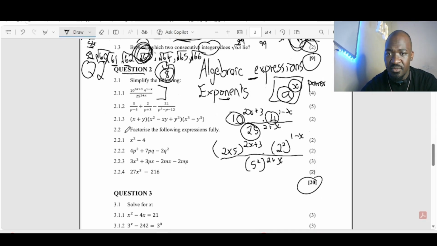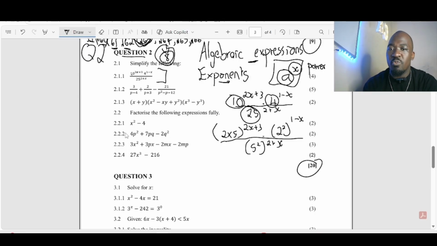Then now we come across 2.2.2, where this one is testing whether you understand how to add fractions, subtract fractions, multiply fractions, and divide fractions. This is to test you on that basic thing. In grade 8, you did 1 over 2 plus 3 over 4 minus 2 over 6.